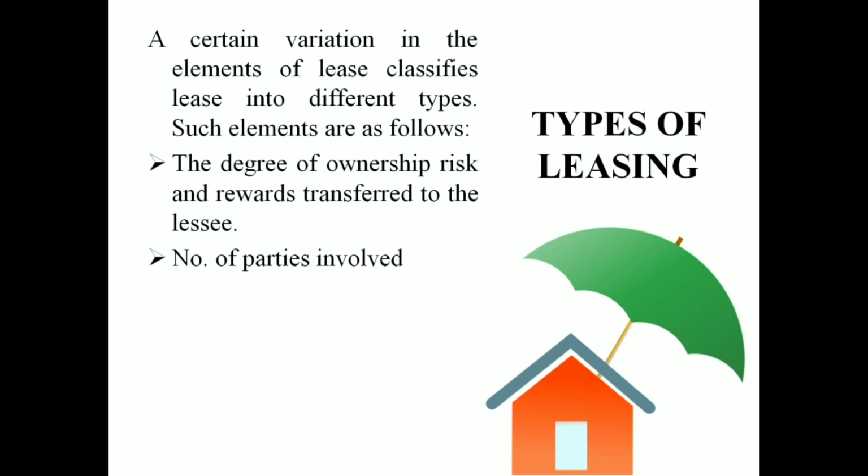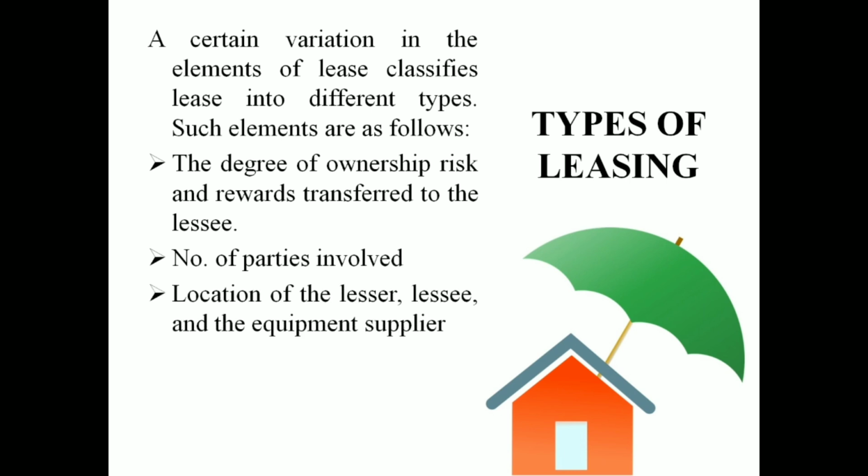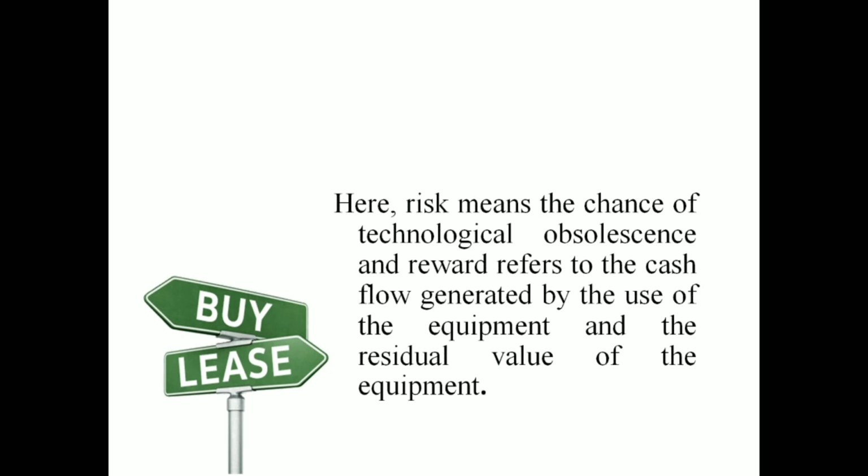In addition to that, the number of parties involved in a particular lease situation, and the location of both parties, the leaser and the lessee, and the equipment supplier. Maybe the manufacturer is there as a third party, the equipment supplier. So where will be the location of these three parties, the leaser, lessee and the equipment supplier? That is another parameter for classifying the lease situation. And the main players are the leaser and the lessee. So based on all these things, we can classify the lease into different categories.